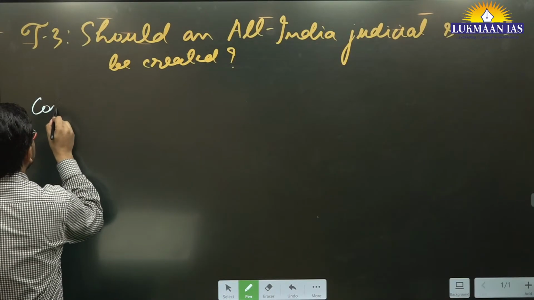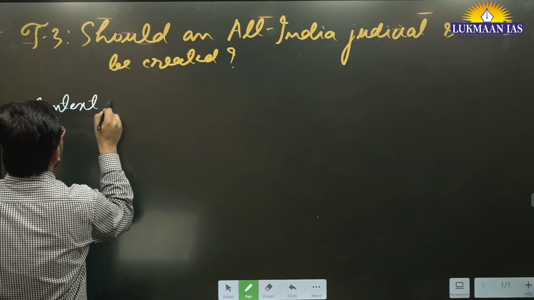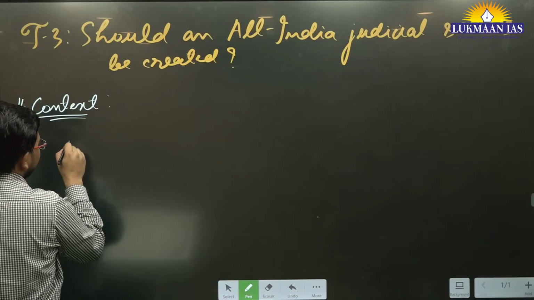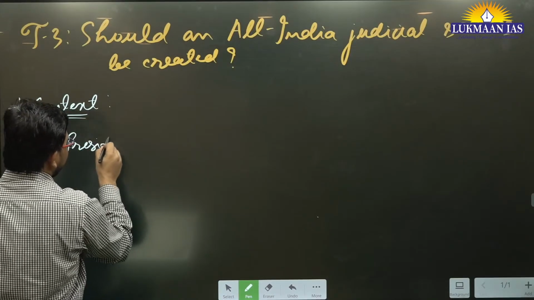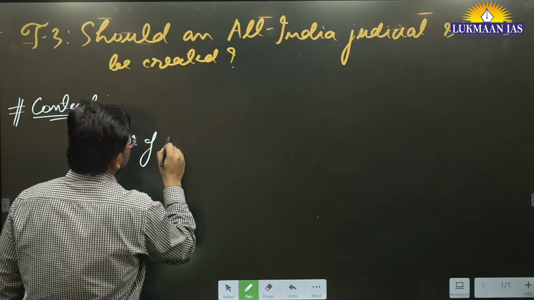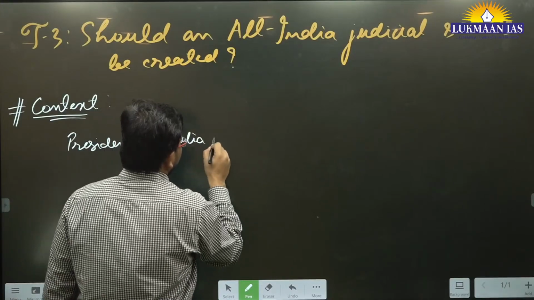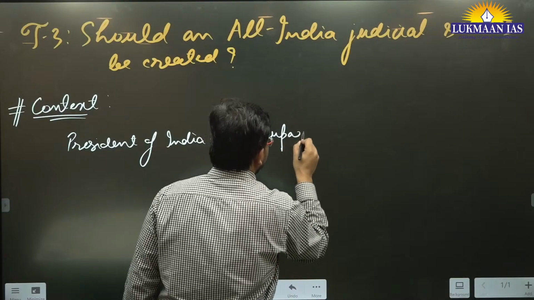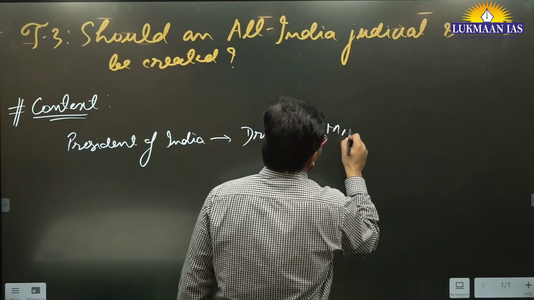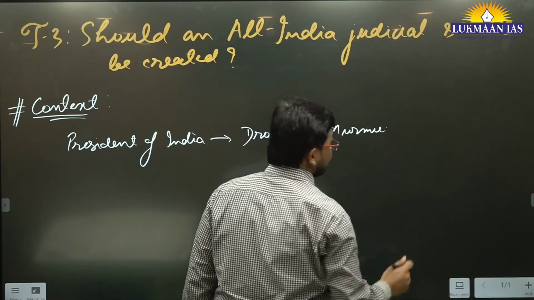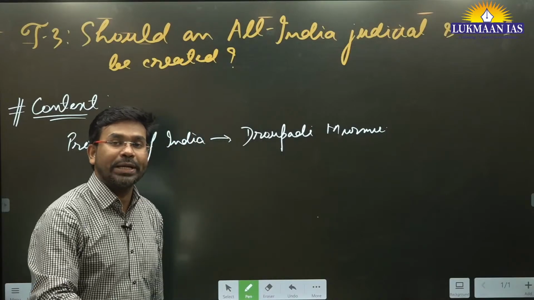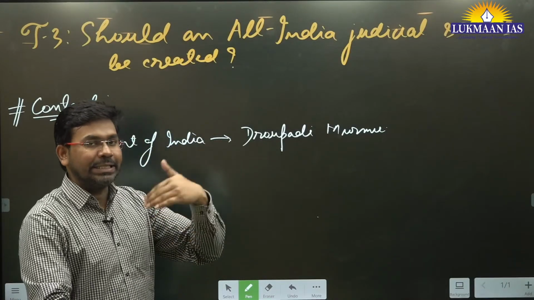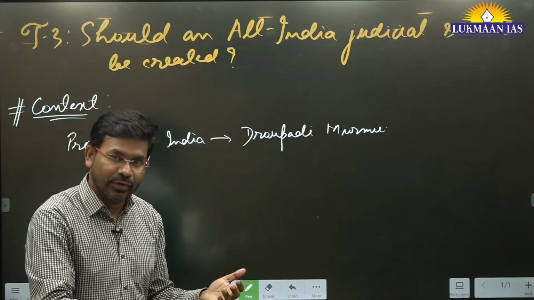Let us understand the context of why this topic was in the news. Recently, the President of India, Miss Draupadi Murmu, on Constitution Day, 26th of November 2023, met with the Chief Justice of India.